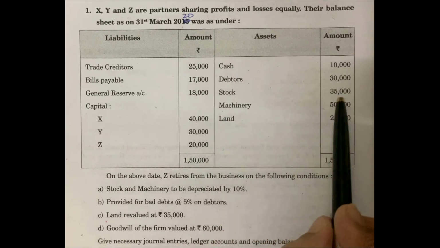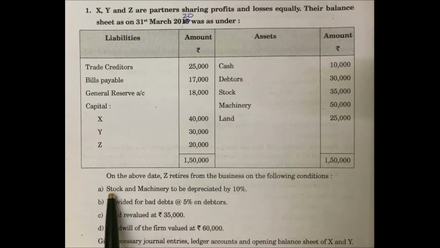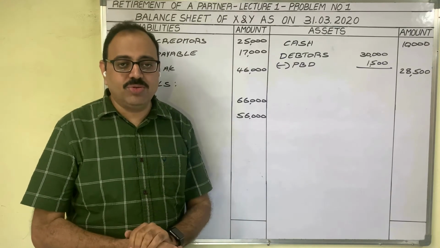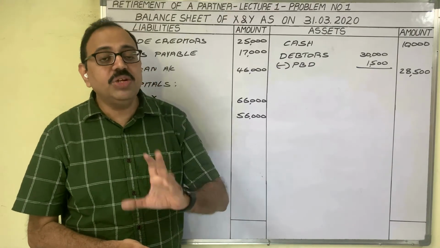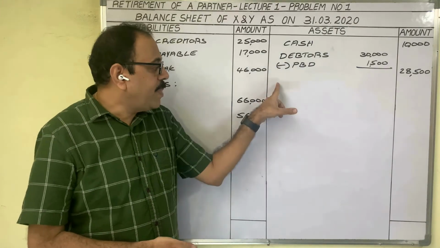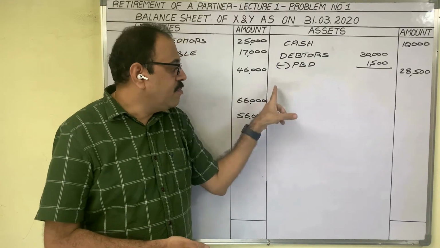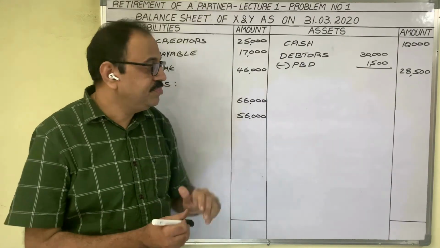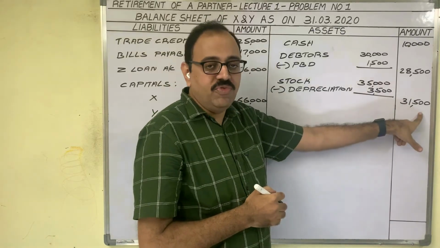Next, stock 35,000 rupees. Related to stock, there is one adjustment. Stock to be depreciated by 10%. In old balance sheet, stock value is given as 35,000 rupees. And the additional information is giving that 10% depreciation we have to provide on stock. So in the balance sheet, stock value 35,000 rupees in inner column, minus depreciation 3,500, remaining amount in outer column. So market value of stock 31,500 in outer column we should write.